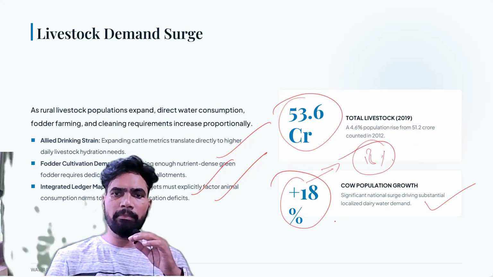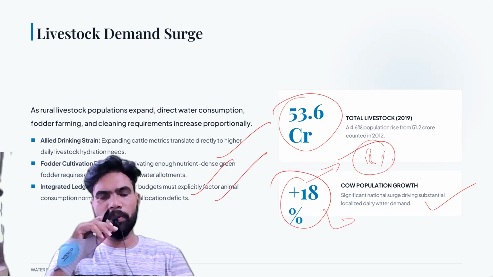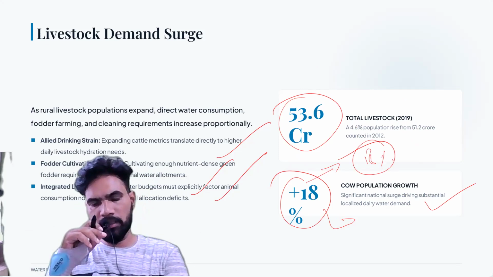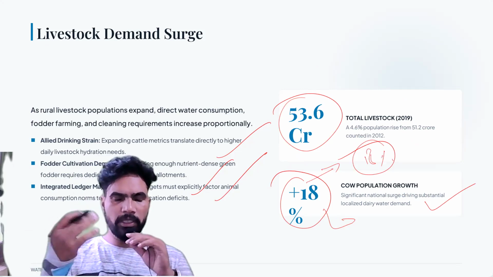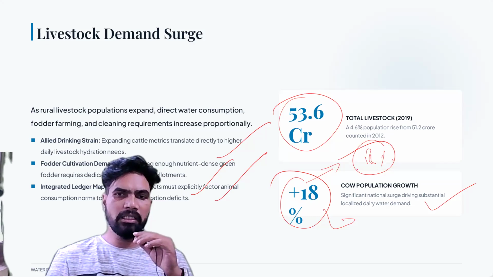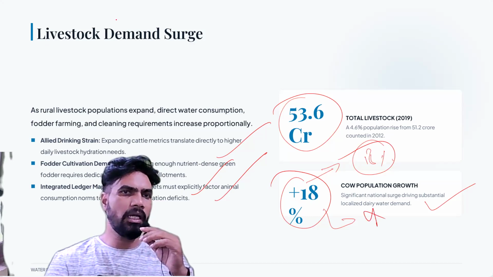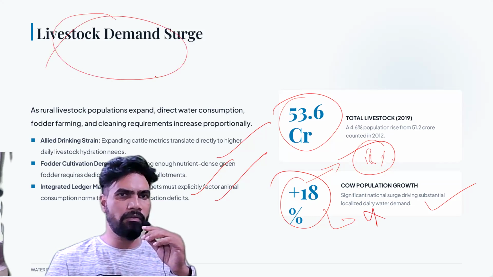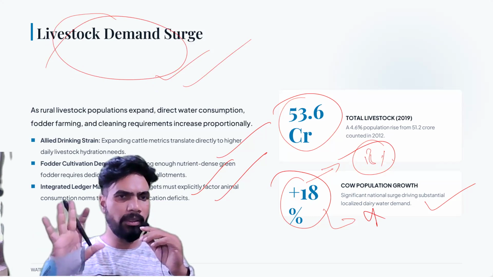Why is this happening? Now dairy farming is being increasingly taken up by more and more people. That's the reason the cow population is increasing, and that is significantly increasing the water demand. Okay. So there is clearly demand surge from the livestock segment also. This also we have to keep in mind.